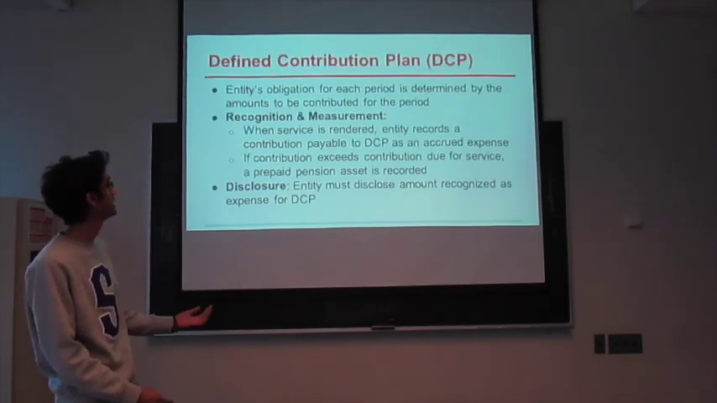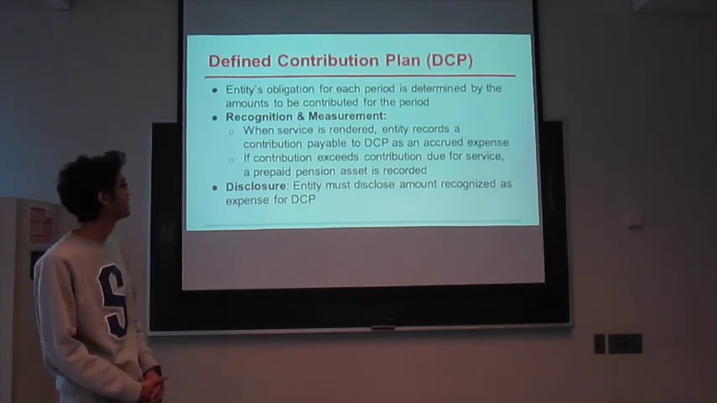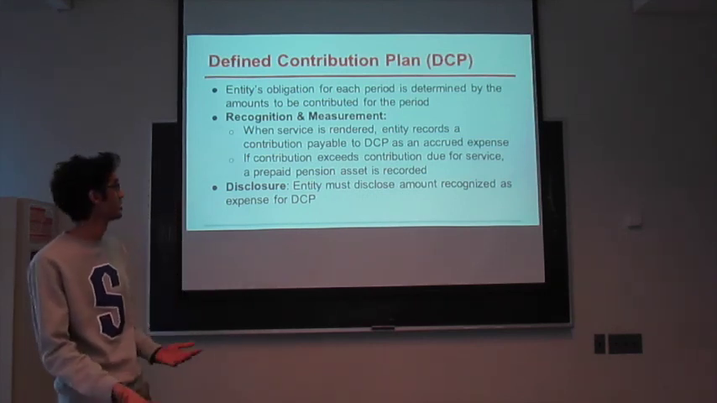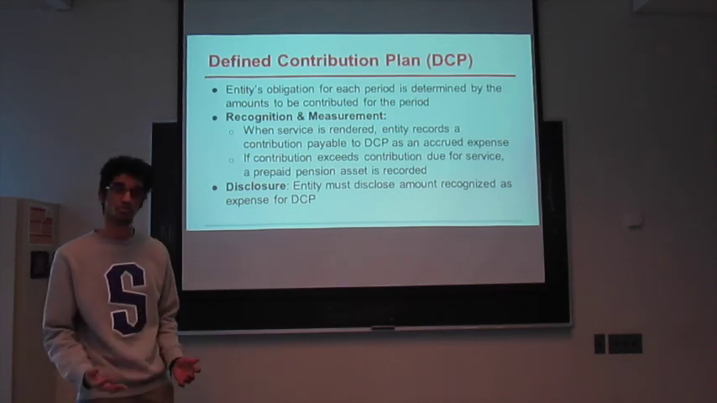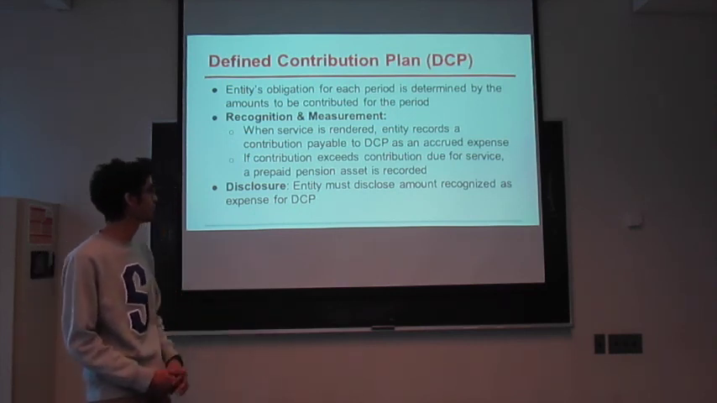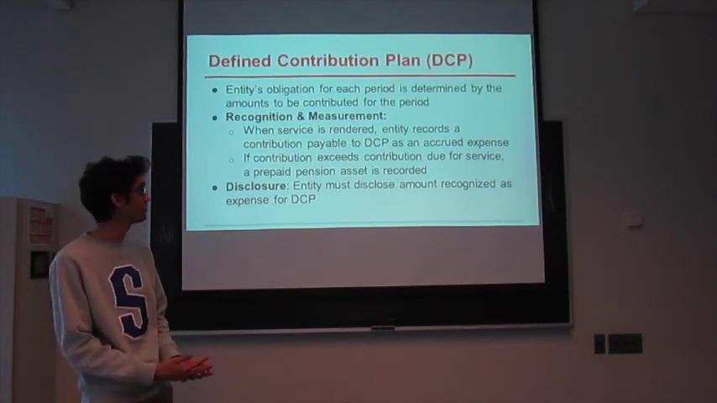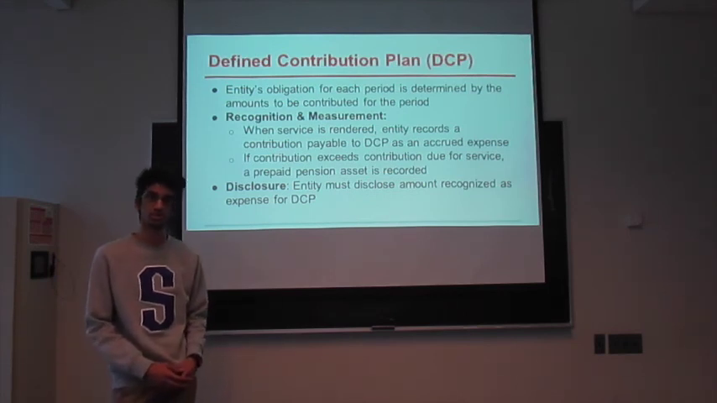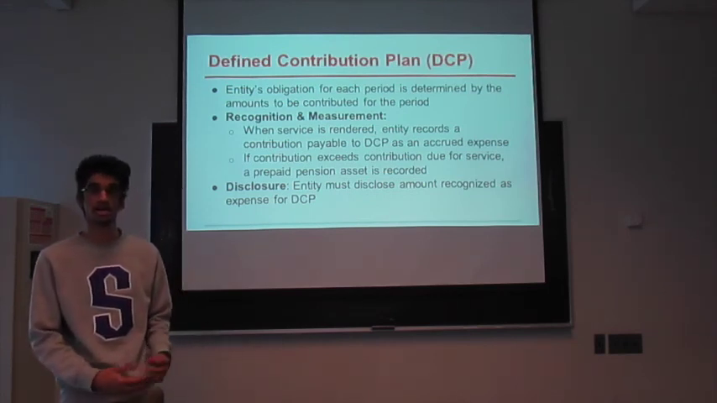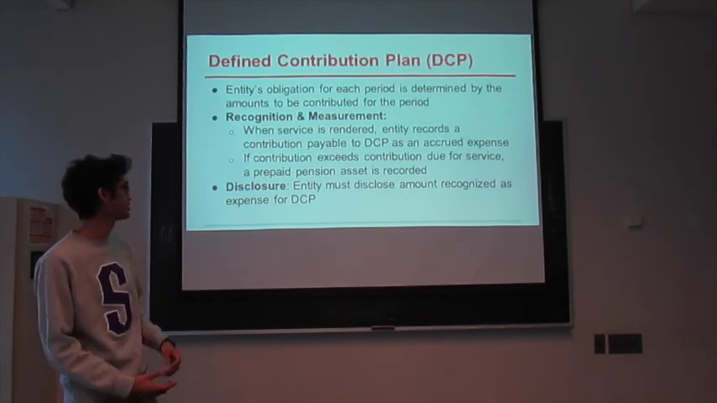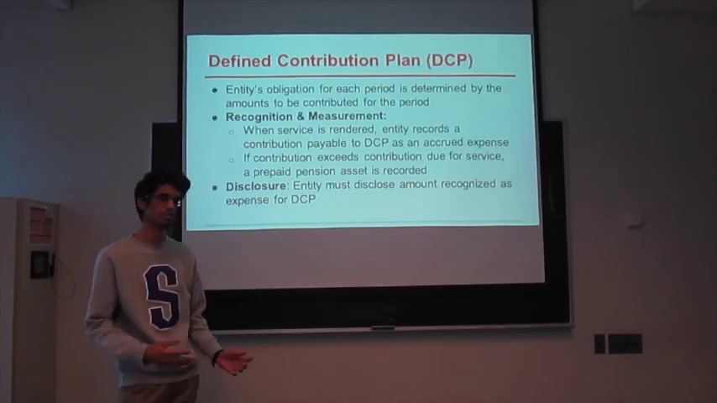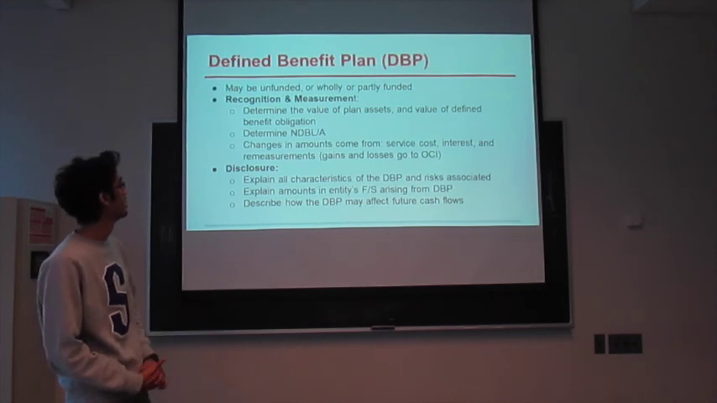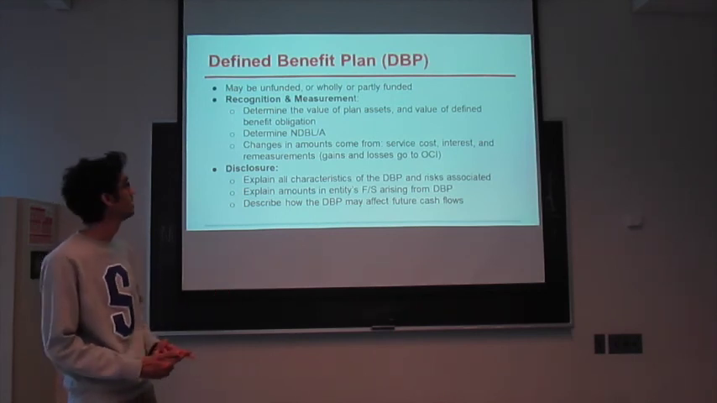So jumping into DCPs, it's the simpler plan obviously, and it's simply where the entity's obligation for each period is determined by the amount that has to be contributed for that period. And the way that's recognized is when service is rendered by the employee, the company will record some type of contribution payable to the plan itself, along with an accrued expense. And if the contribution happens to exceed the amount that was actually owed for the service that was rendered by the employee, an asset is recorded, a pension asset. And as far as disclosures required, the entity simply needs to disclose the amount that was actually recognized as an expense for the DCP.